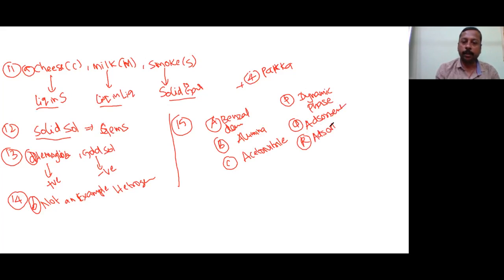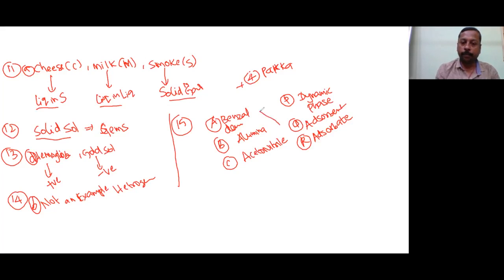We have to select according to the requirement. 15th question: what is what? That you have to identify. First you will match, then you will select. Okay, see here.